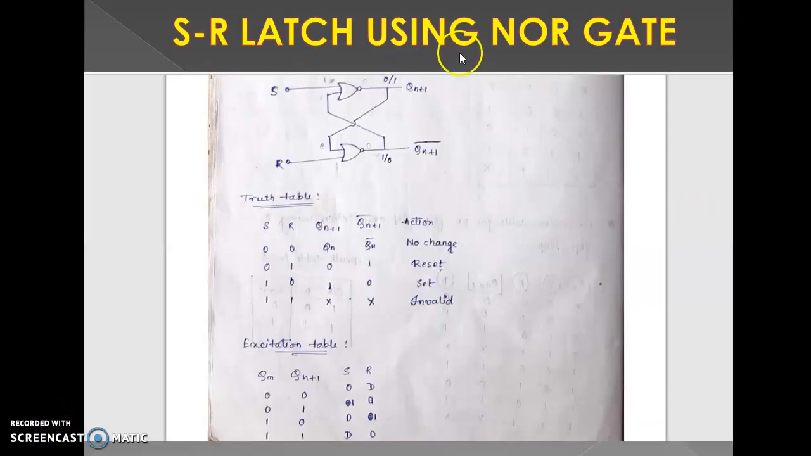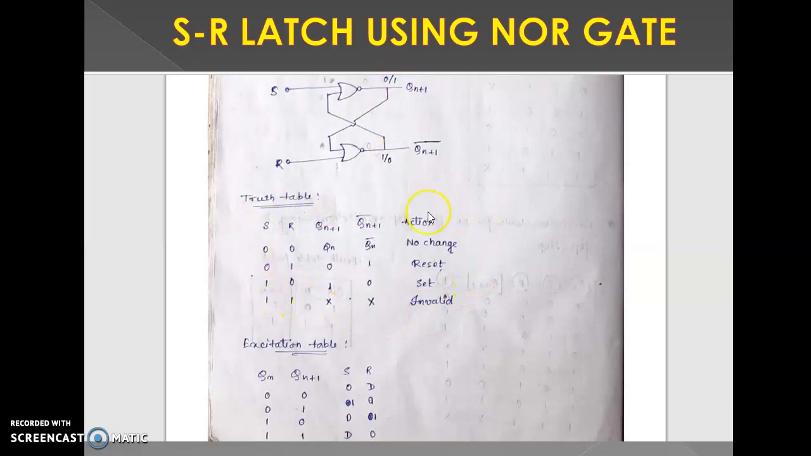Next is the SR latch using NOR gates. This is the circuit diagram of the SR latch. S means set, R means reset, set-reset latch. Here we use two NOR gates, 1 and 2. These are the two outputs Qn plus 1 and Qn plus 1 bar. This is the previous output 0/1, 1/0.